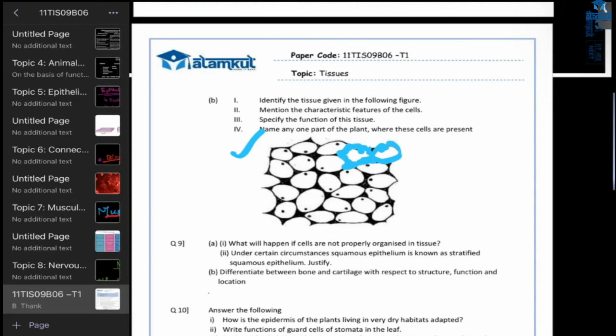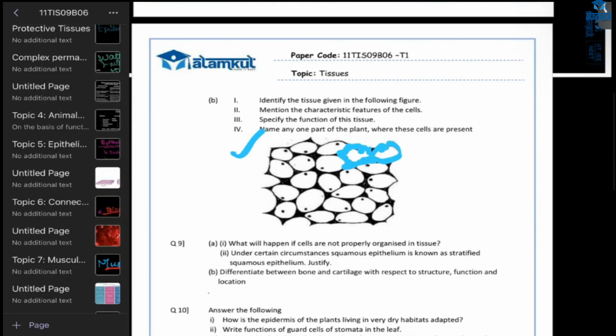Okay. And the spaces? What about the spaces? Ma'am, there is no intercellular space, I think. Yes, correct. And where is it present? Ma'am, I think in leaves. Ma'am, are these present in leaves? Yeah, which part am I asking?